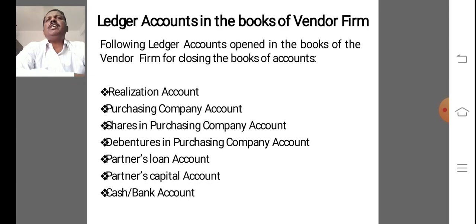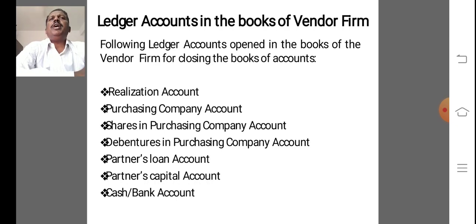If the purchasing company does not take over certain assets, then they are sold away in the market, or it may be taken over by the partner through realization account. Loss or gain due to this is automatically incorporated in the realization account.